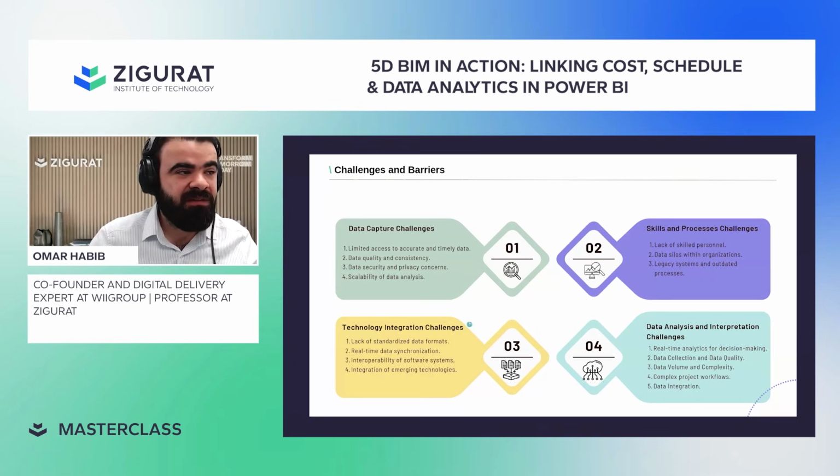When you look at the technology side, there is a lack of standardization. When I talk about lack of standardization, it really hurts me, because 5D cost, as a term, means integration. We're trying to deliver here the integration of time and the 3D model with the cost management process. There is an international standard for cost, but if you see how it's implemented everywhere, you'll see completely different approaches, and the different use of it affects the end product. So we have a lack of standardization, and it's not an easy process to integrate with our tools.